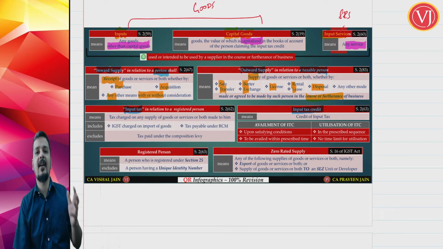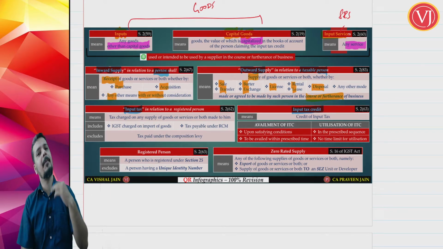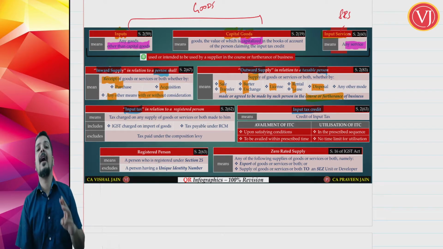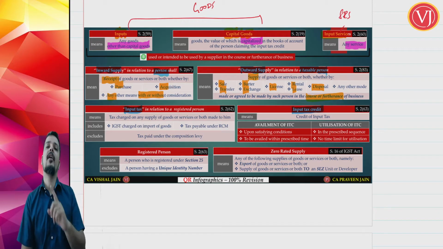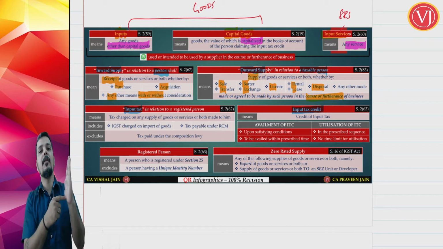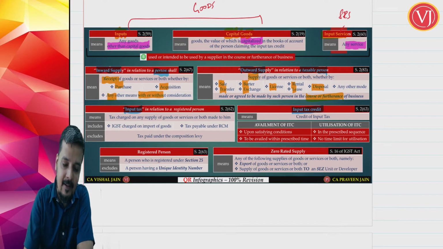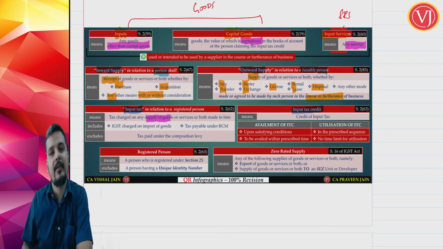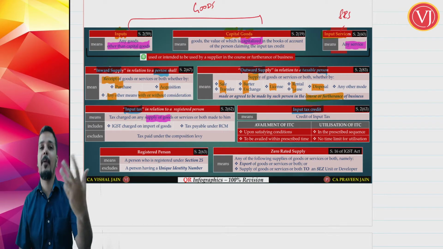So your input tax is tax on purchases. Simple. Tax on purchases. That tax may be paid by the supplier, forward charge mechanism. That tax may be paid by you, reverse charge mechanism. That tax includes the IGST portion of your customs duty. But it does not include composition tax, because a composition supplier cannot collect tax from you. A composition scheme dealer will give you a bill of supply without a tax portion. So your input tax means tax charged on supply of goods or services made to me, supposing I am the recipient, the tax that is charged by you as a supplier.